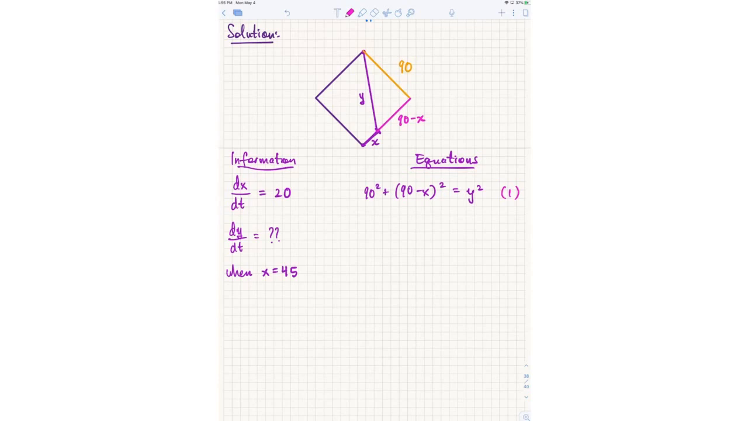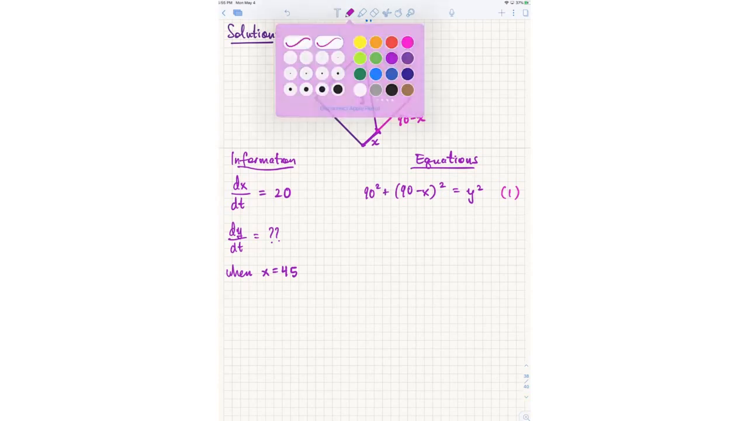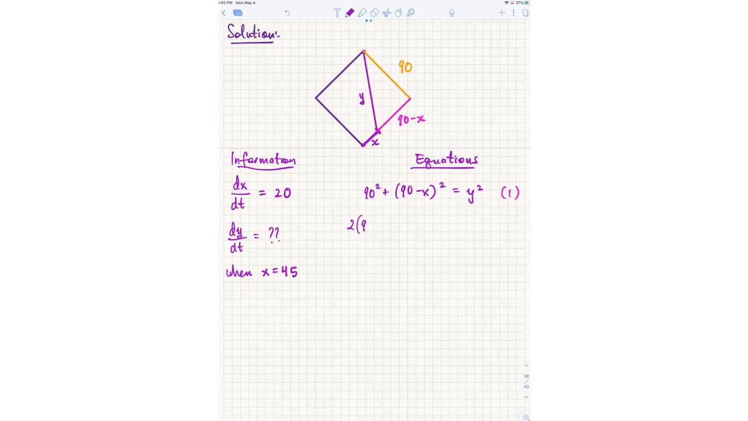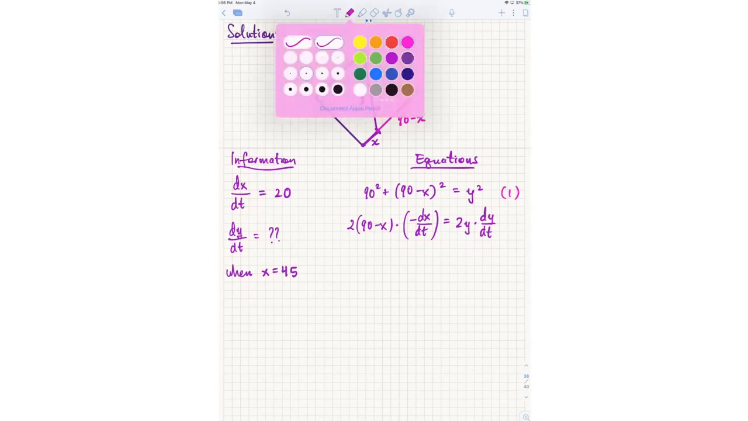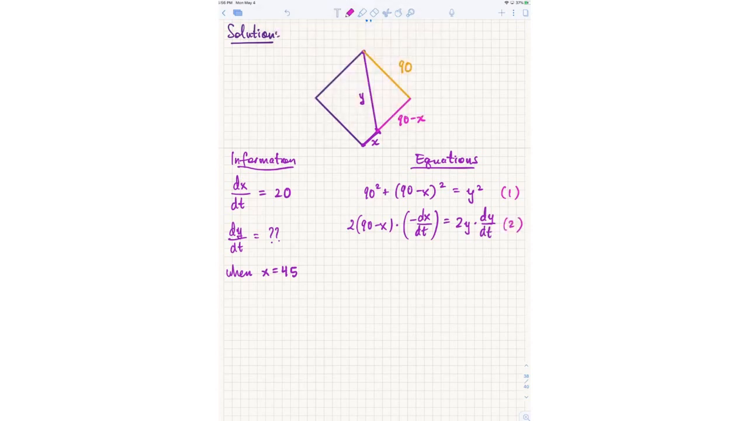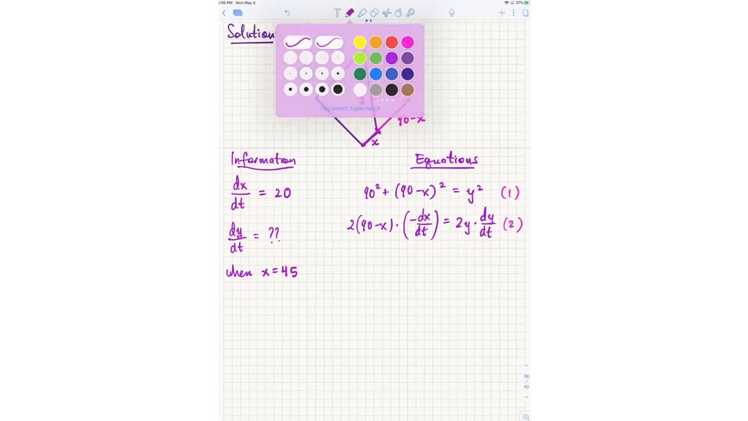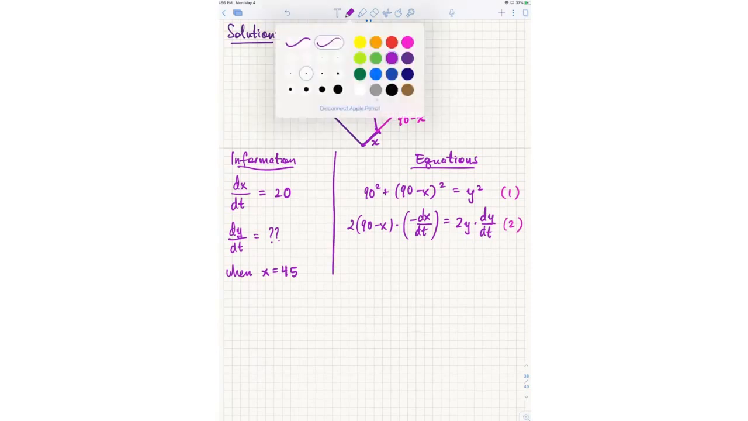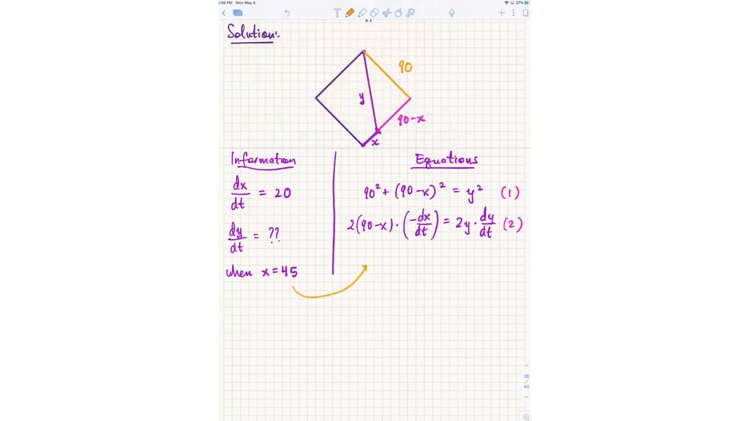Right, find the derivative. So when I find this derivative, I get 2 times 90 minus x. The derivative of 90 squared is 0, so that goes away. 2 times 90 minus x times negative dx dt by chain rule equals 2y times dy dt. So I differentiated both sides. And now all this information we are going to substitute into the equations.